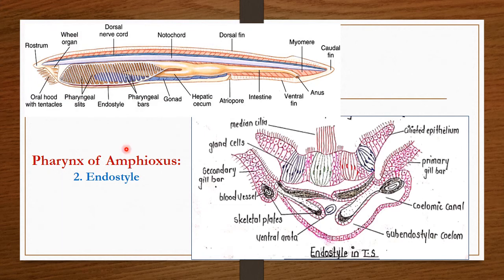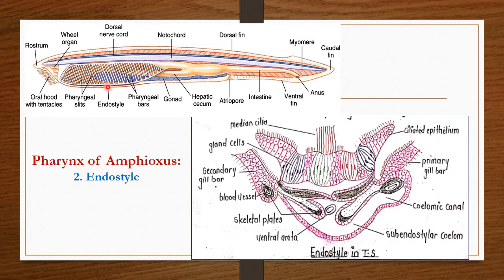Now see the ventral region of pharynx. This is the ventral region of pharynx. A hypobranchial tract, which is also known as endostyle, extends mid-ventrally along the entire floor of the pharynx.